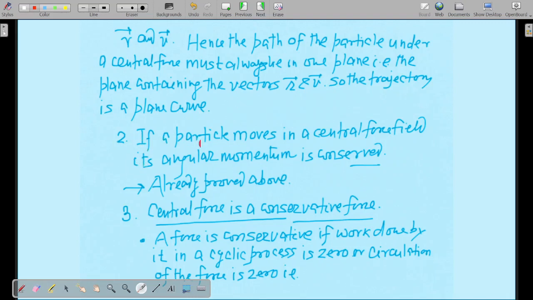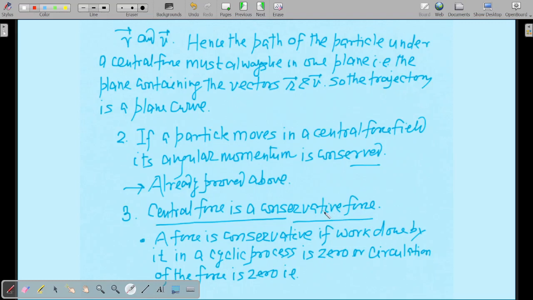If a particle moves in a central force field, its angular momentum is conserved. We have already proved this. And the third property, central force is a conservative force. A force is conservative if the work done by it in a cyclic process is zero, or the circulation of the force is zero. Now we are going to prove that the central force is a conservative force.